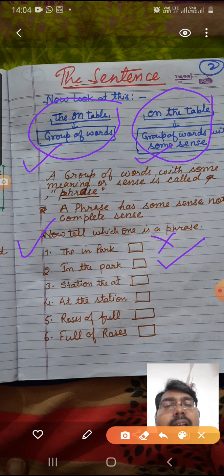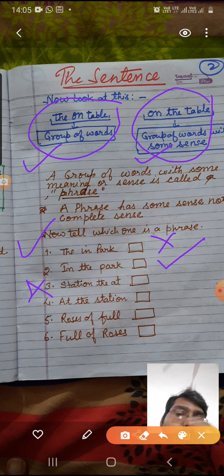If some group of words is producing some sense, that is called a phrase. So now this is a phrase. Next, "station at the" is not giving any sense, but "at the station" is giving some sense. Means there may be a train at the station, or a lot of passengers at the station. So at the station may be anything, but it is producing some sense. So "at the station" is also a phrase.